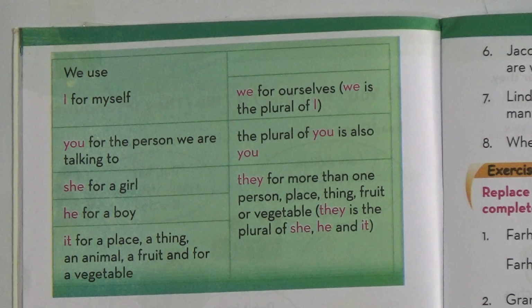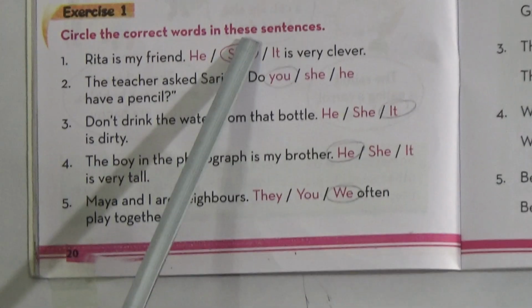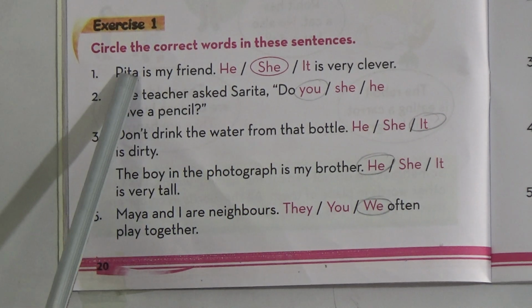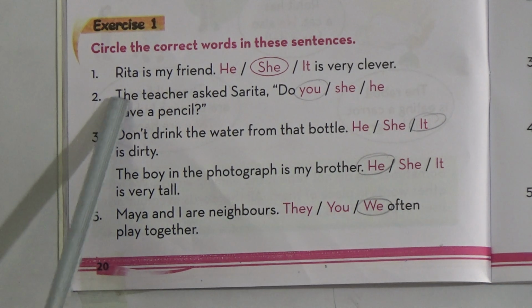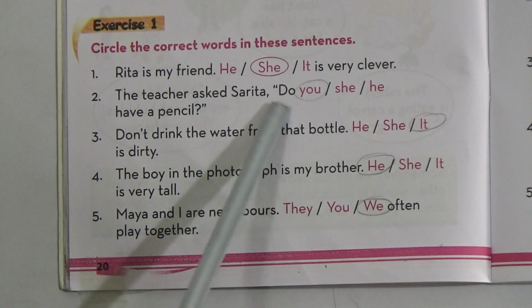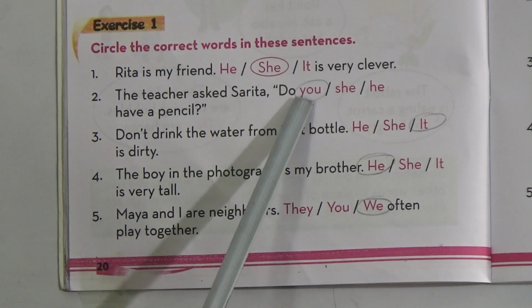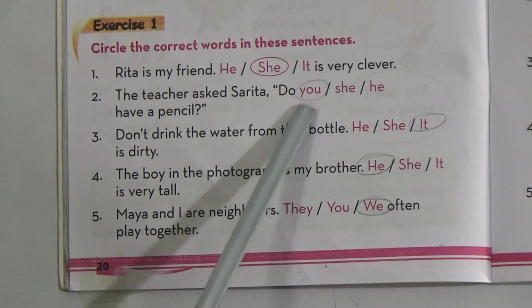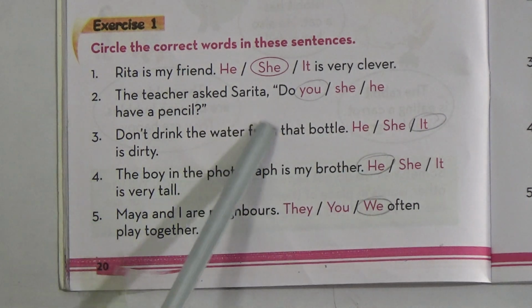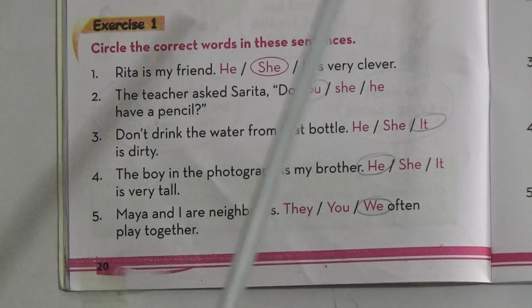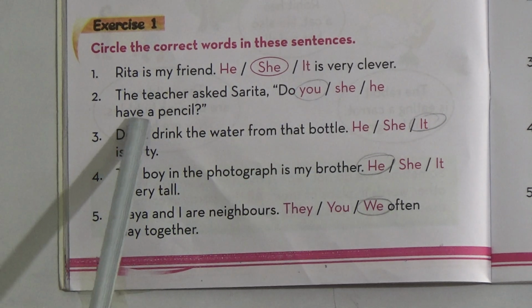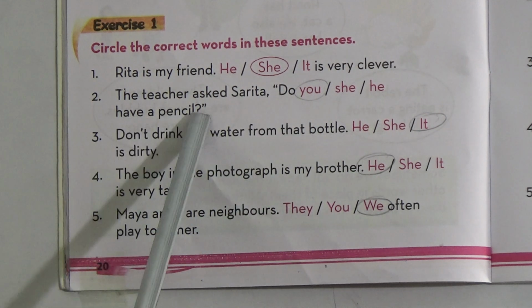Now come to exercise number 1. Circle the correct words in these sentences. Number 1, Rita is my friend. Rita is female, so she. Number 2, the teacher asked Sarita, do you have a pencil? That means Sarita. Do you? Okay. Then, dear students, now a question may arise from you that although Sarita is female, why didn't you use she? Because you need the subjective one here. So, you. Okay. Do you have any pencil?